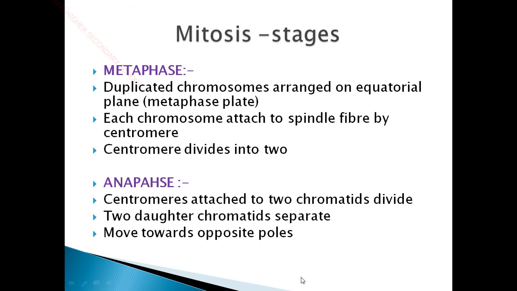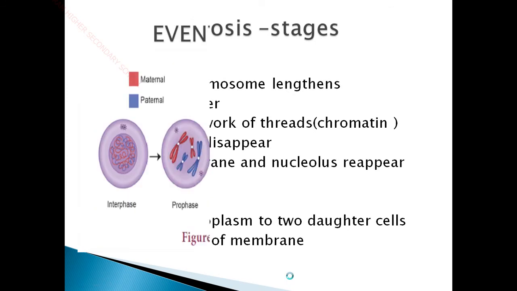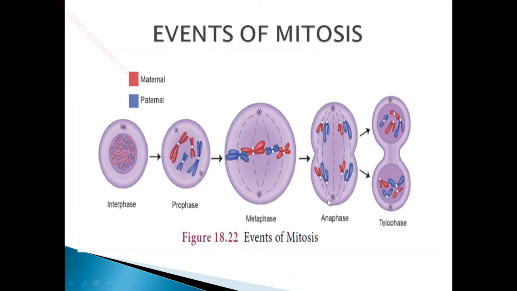And in the next stage, anaphase stage, you can see the microtubules from the centrioles are attached to the centromere. So the centromere is the center part, or otherwise it is called the kinetochore. These microtubules will be attaching to the kinetochore or the centromere of the chromosomes.